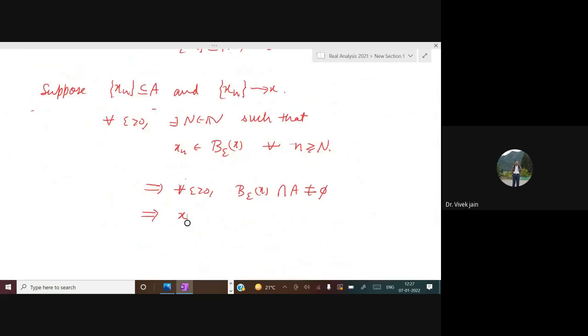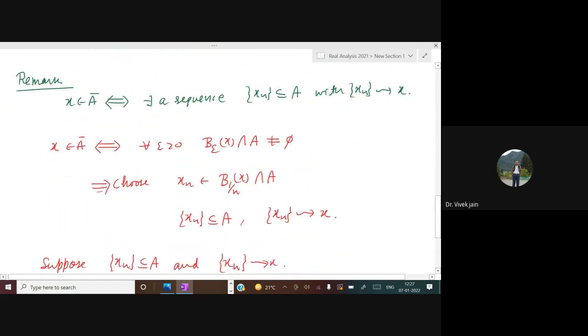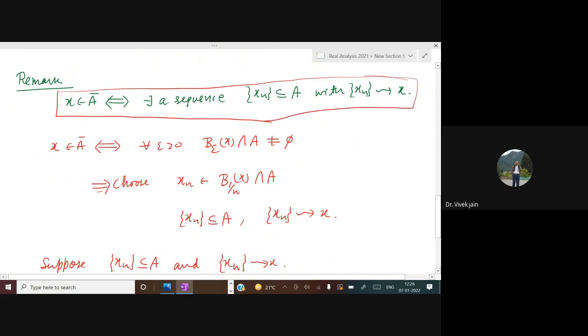So this proves that X belongs to A closure. Okay, so this remark is proved. This part is verified to be true. Is it okay? Yes, sir. So X is in A closure if and only if there exists a sequence Xn contained in A with Xn converging to X.